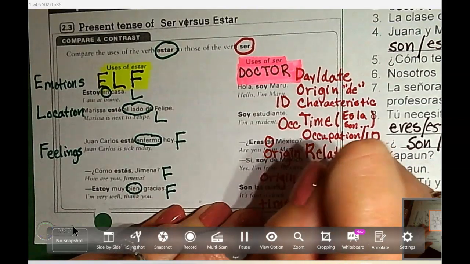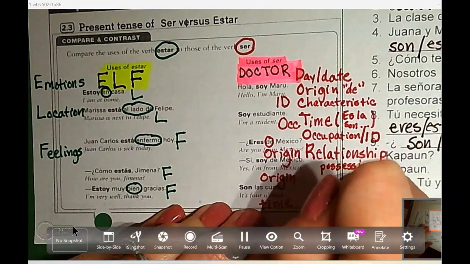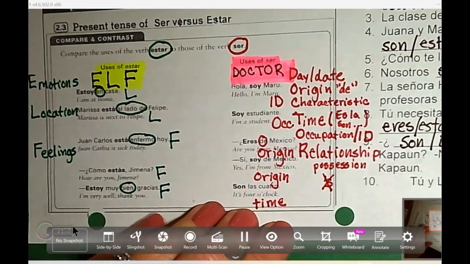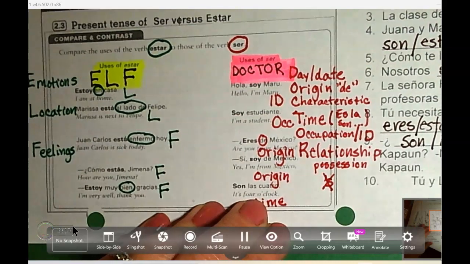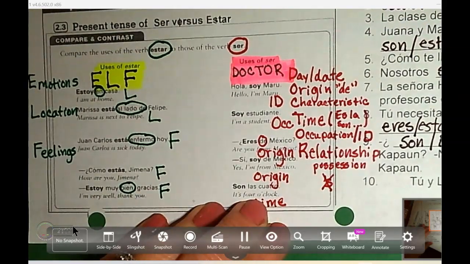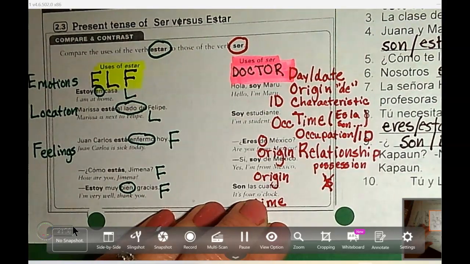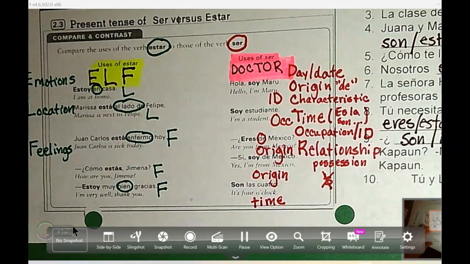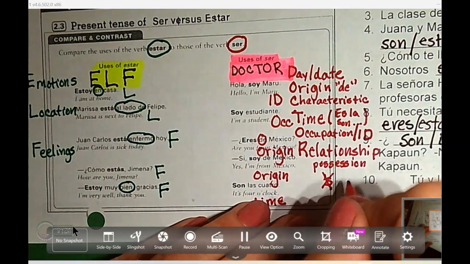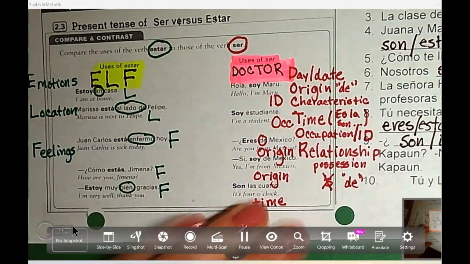This is possession. Remember that we can't say apostrophe S. We can't say Jorge's libro. We have to say el libro de Jorge, the book of George. I can't say George's sister, Jorge's hermana. I have to say the sister of Jorge, right? So the relationship between Jorge and the sister, right? To whom she is a sister. We get a whole bunch of des again, don't we? Just like we did in origin.